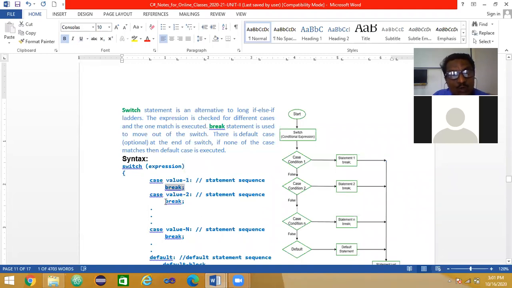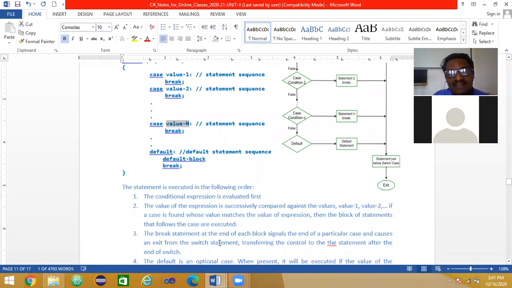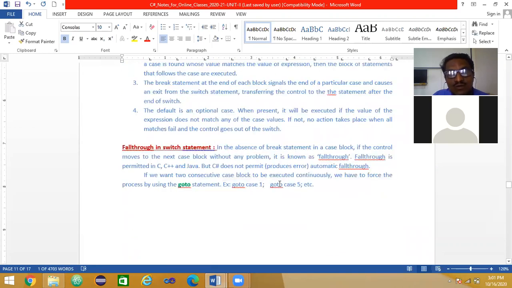I can write it as go to. Instead of break here, I can write go to case number this value n. This case I can give. Is it right? That is what I can use. Example, go to case number 1. Go to case number. This example, I can use this. Okay. So making use of this here, I can make 2 consecutive statements or any other statement to be executed one or more than one times. Okay, like that I can handle control.